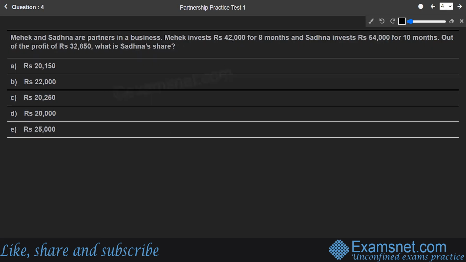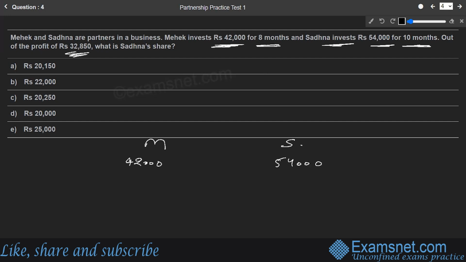Okay, next. Mehak and Sadhana are partners in a business. Mehak invests 42,000 for 8 months. Sadhana invests 54,000 for 10 months. Out of the total profit, what is Sadhana's share? So we know the concept. There are two partners, one is Mehak, another one is Sadhana. Mehak's investment was 42,000. Sadhana's investment was 54,000.